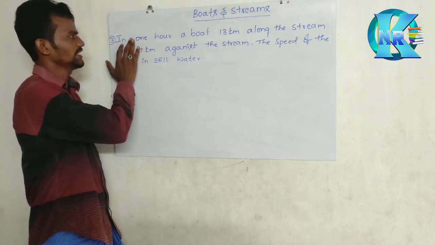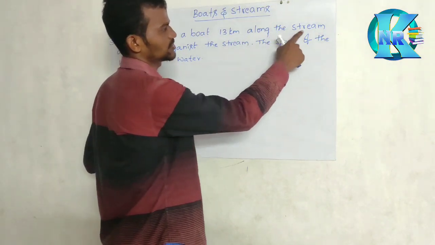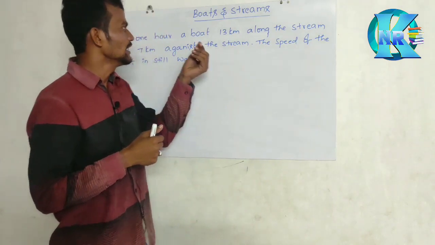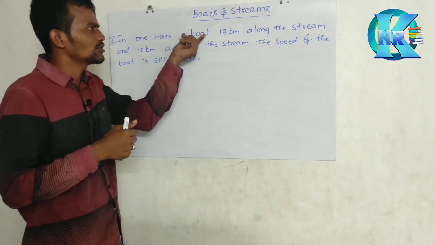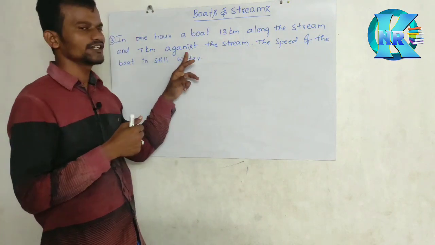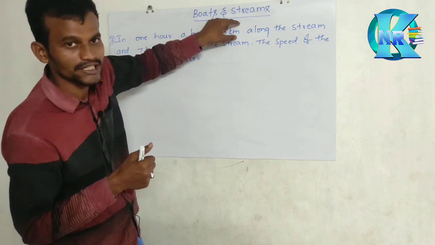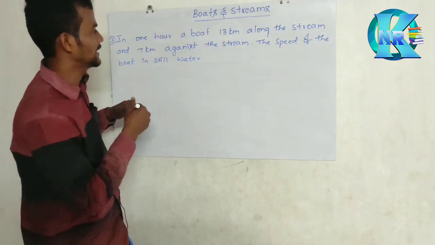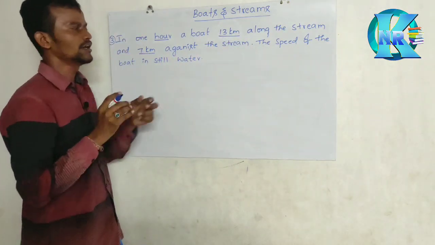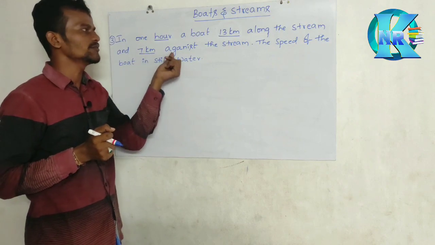See the question. In 1 hour a boat goes 13 kilometers along the stream and 7 kilometers against the stream. What is the meaning? They have given a time. Here they have clearly given 13 kilometers, this is a distance, and this is a time. They gave two distances: one is 13 kilometers per hour and another one is 7 kilometers per hour.